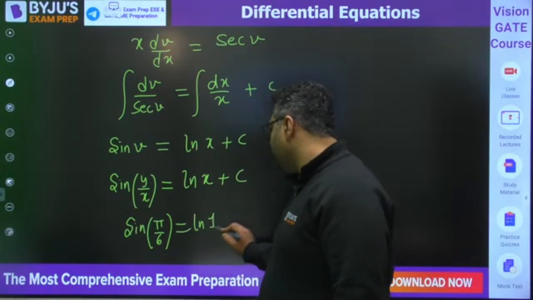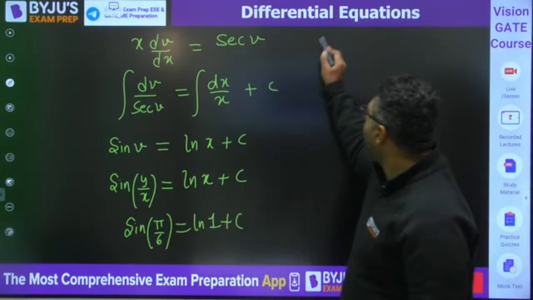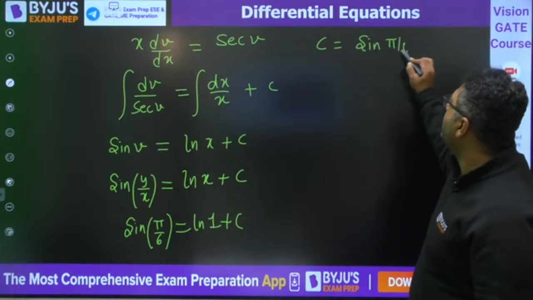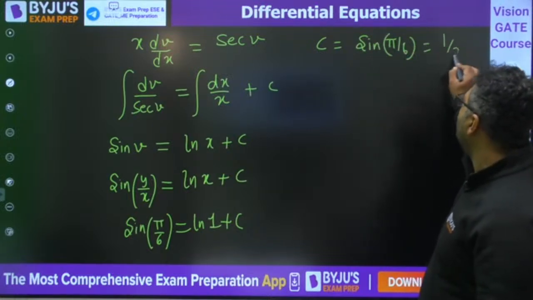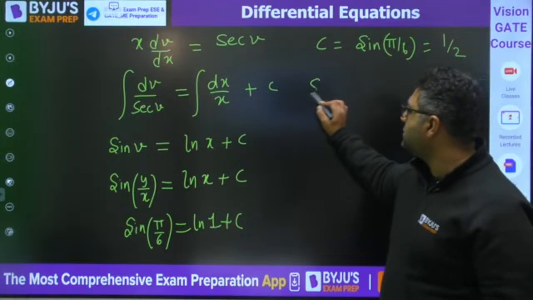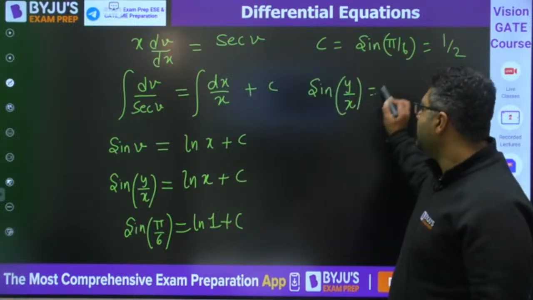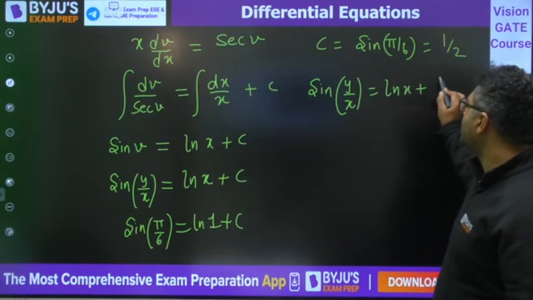ln 1 is going to be 0, plus c. C would come out to be sine pi by 6, which I feel everybody knows is going to be 1 by 2. So the equation will become sine y by x is equal to ln x plus 1 by 2.